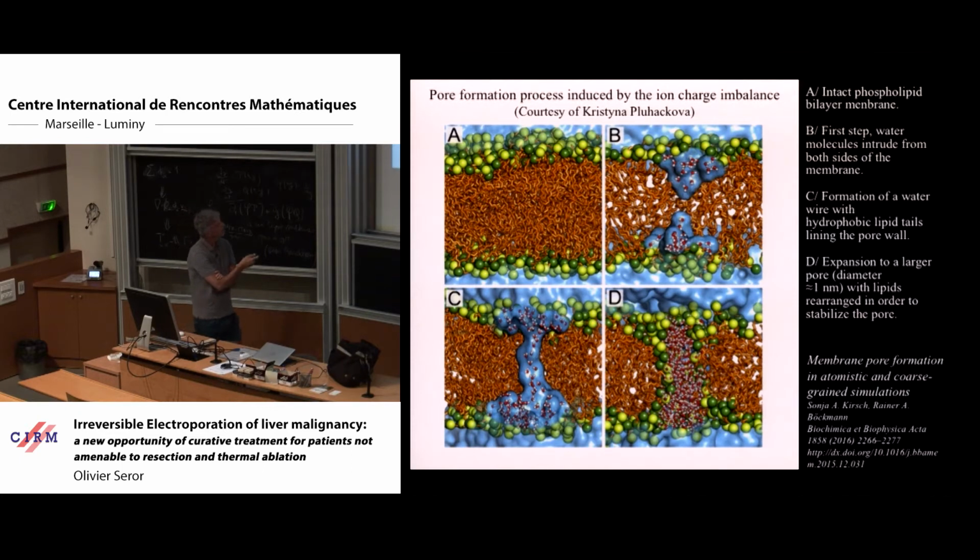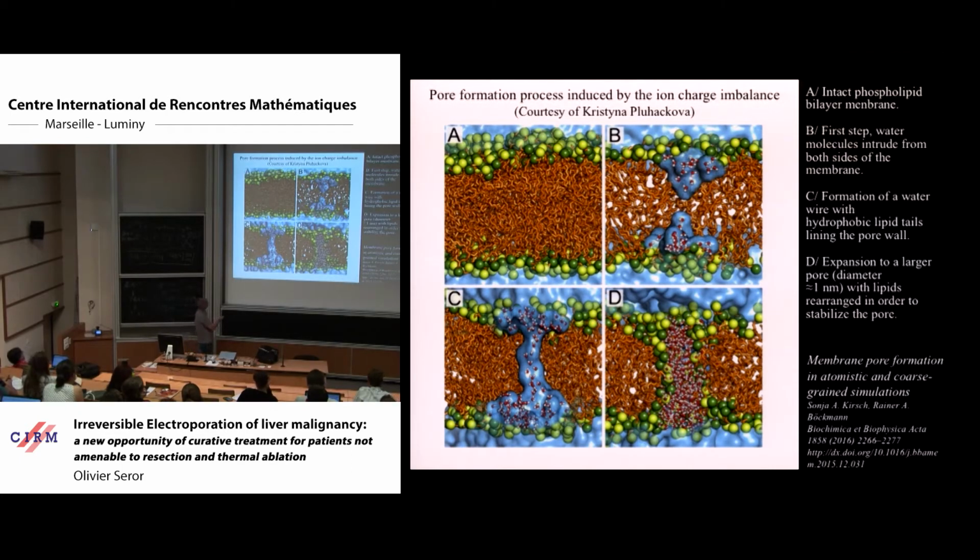Through these hydrophilic pores, some molecules can get inside the cells, and if we repeat the pulse, these hydrophilic pores become irreversible because we obtain a definite rearrangement of the macromolecular content of the membrane, and the cells lose homeostasis control and keep on dying.